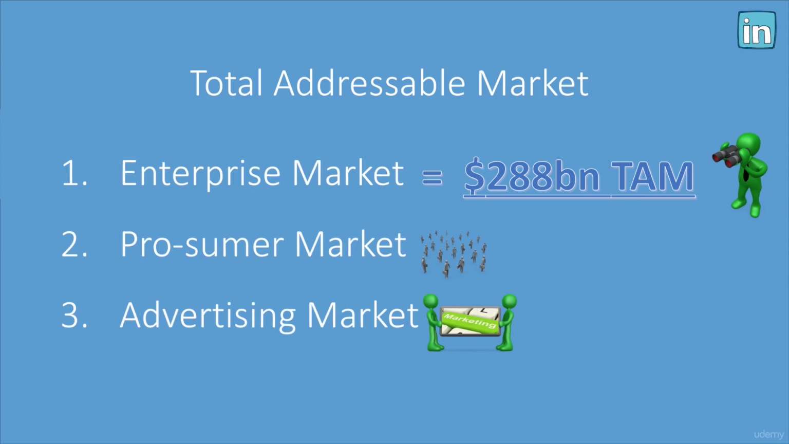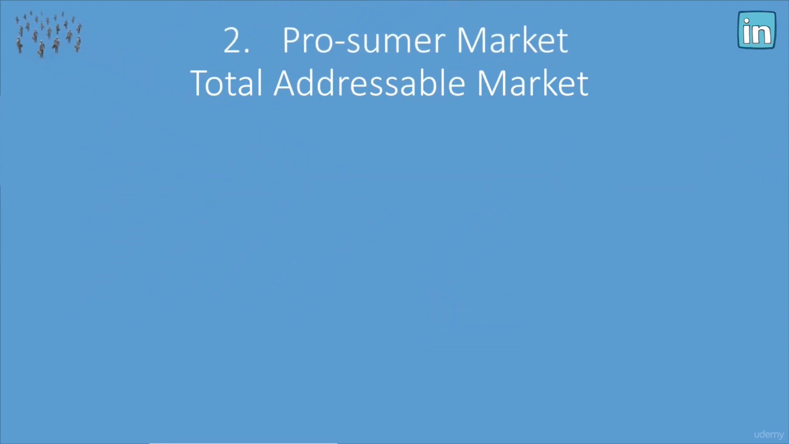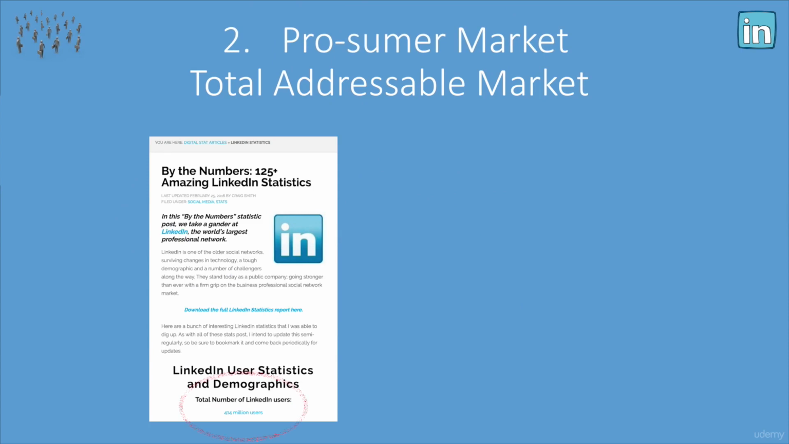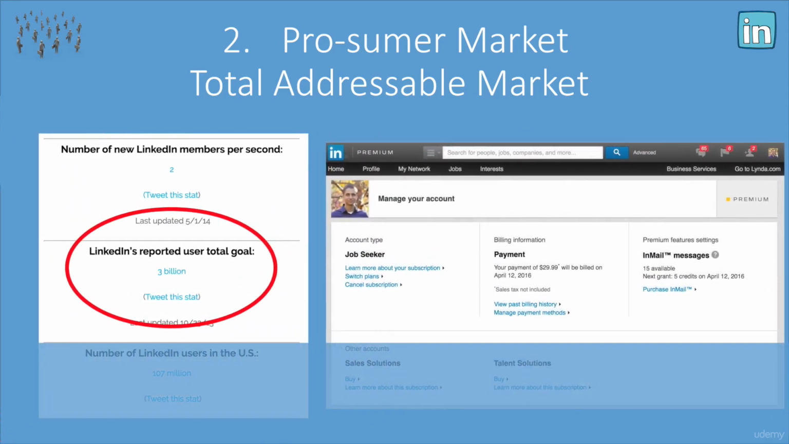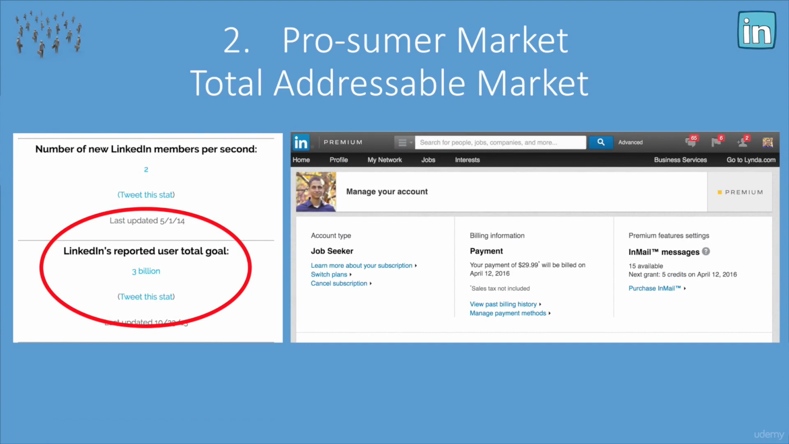Next up, let's look at the prosumer market. Within the prosumer market, we can see that LinkedIn has just over 400 million subscribers. They're not all paying subscribers, but they're users on the platform. It's an amazing platform. I love it. And it looks like their user total goal, according to LinkedIn, is 3 billion people. I guess out of 7 billion in the world, they figure that just under 50% are potential customers.